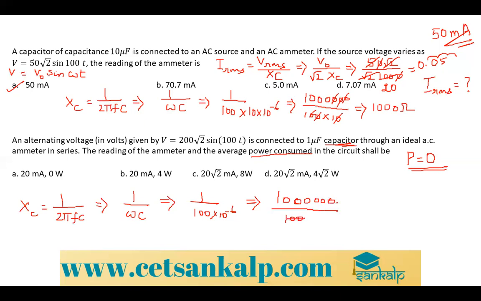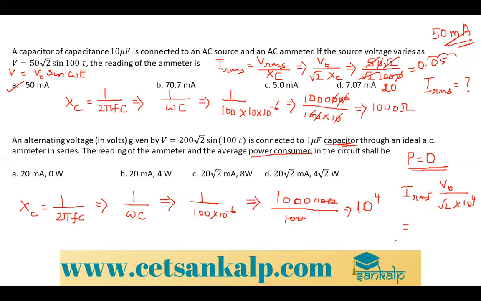So 0 0 cancel. So it is 10 to the power 4 XC. So I have to find IRMS is equal to V naught divided by root 2 into 10 to the power 4.